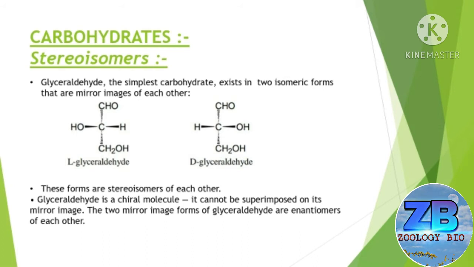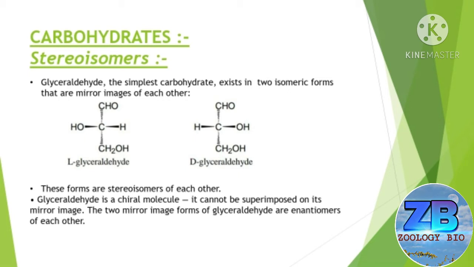Now, stereoisomers. Glyceraldehyde, the simplest carbohydrate, exists in two isomeric forms that are mirror images of each other. You can see on the slide here the L-glyceraldehyde and the D-glyceraldehyde. Here the main difference is that in L-glyceraldehyde the OH group is on the left side, but in D-glyceraldehyde the OH group is on the right side. And these forms are stereoisomers of each other.